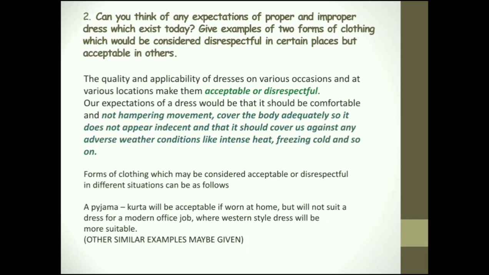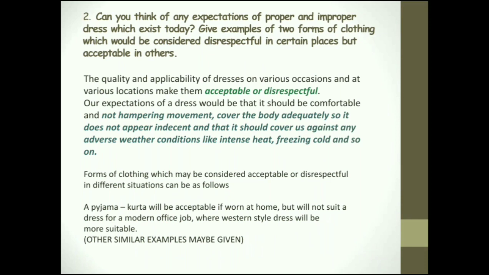So, basically, all the clothes are good, but it becomes inappropriate, disrespectful, a disgrace only when you wear it for an occasion which will go beyond or not meet the expectations, right? So there are some key words in the answer which is given there: the quality and applicability of dresses on various occasions and at various locations make them acceptable or disrespectful.